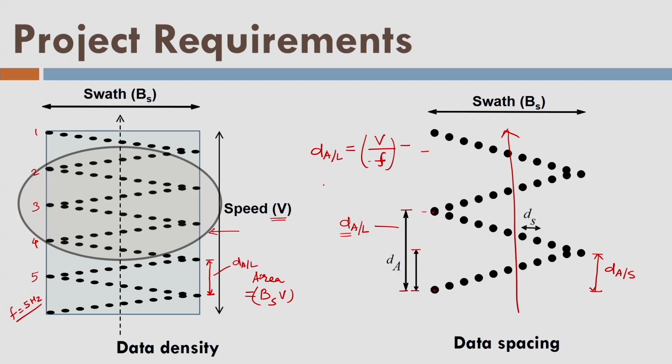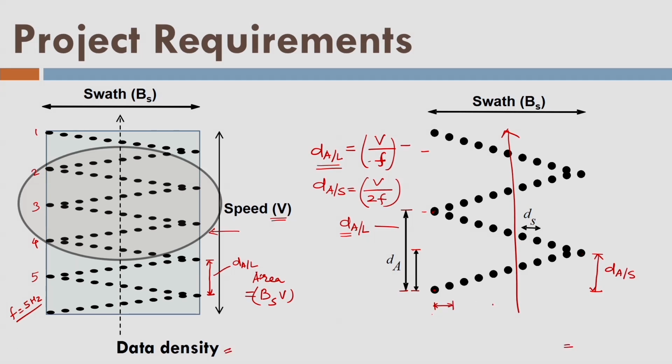Now what about the shorter spacing? The along track short spacing is given by V divided by 2 times f. So it is up to you which spacing you specify if you want to acquire the LiDAR data by airborne method.